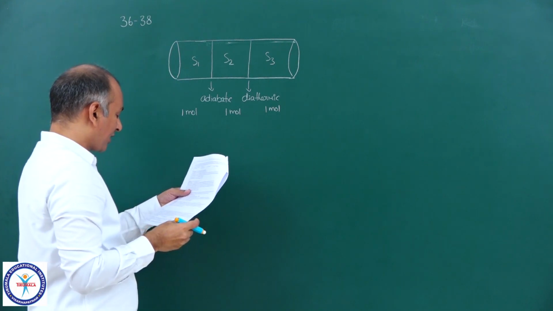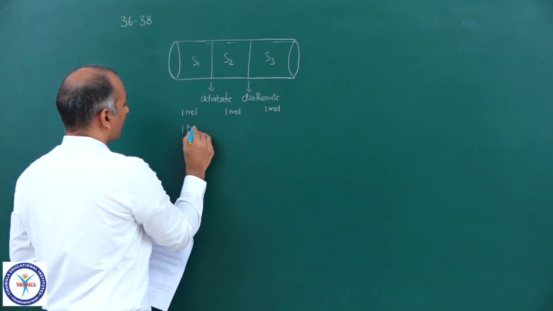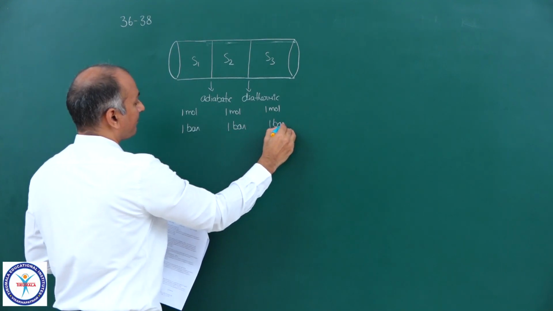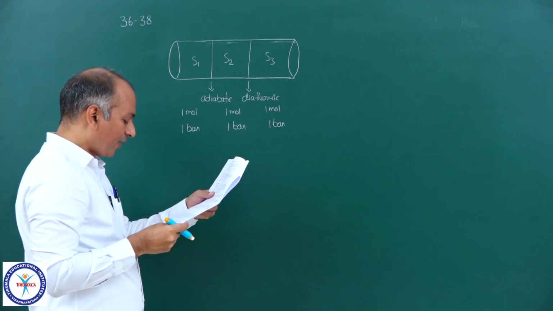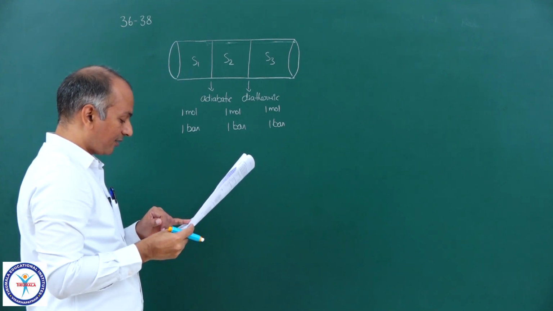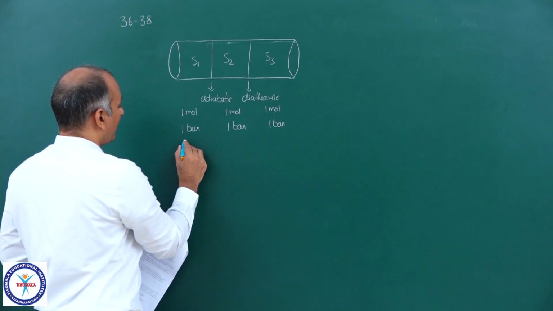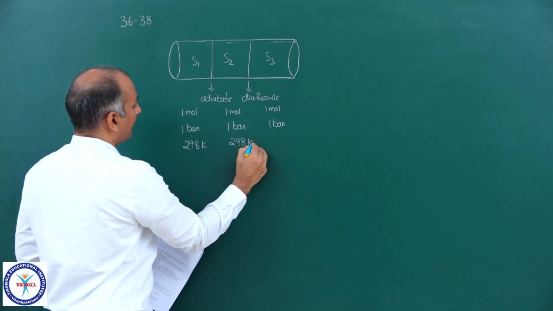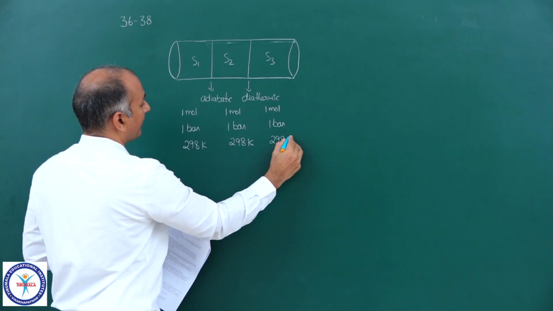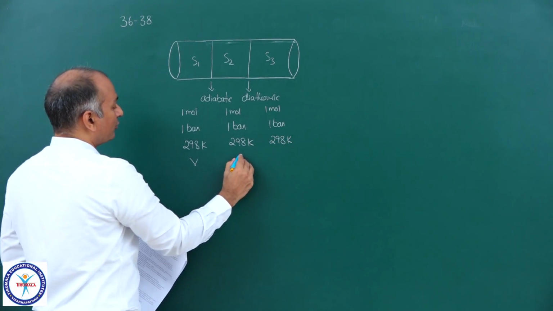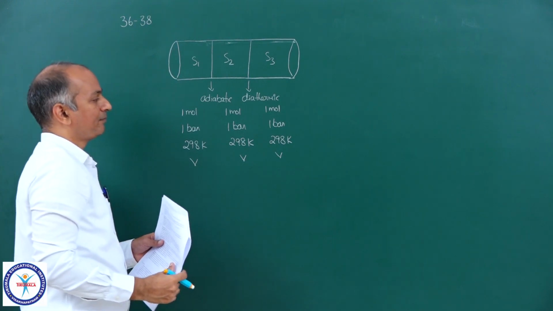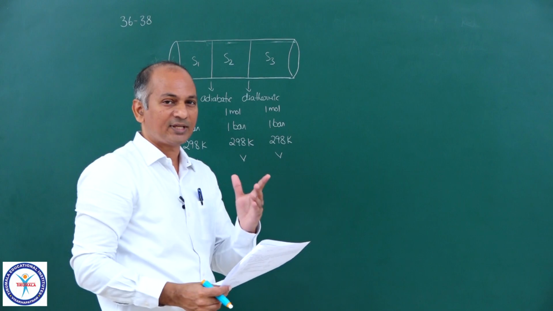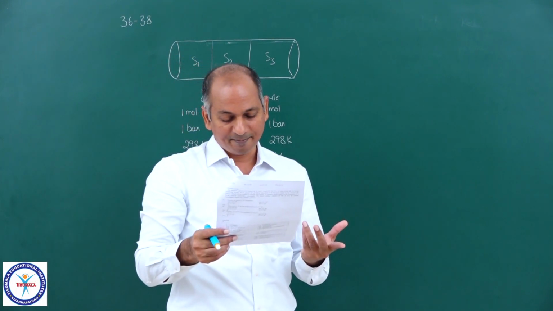Then pressure is 1 bar, 1 bar and 1 bar. Initial temperatures are also the same, 298 Kelvin, 298 Kelvin and 298 Kelvin. So obviously volumes should be the same: moles same, pressure same, temperature same. So initially the volumes of the three sections must be the same.